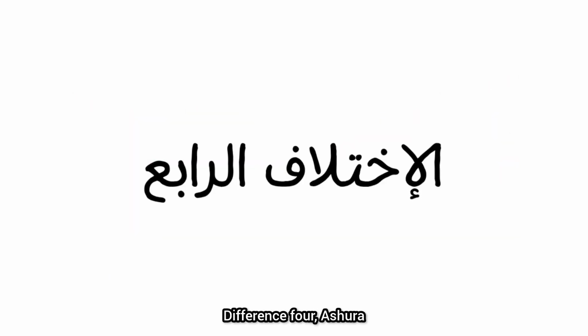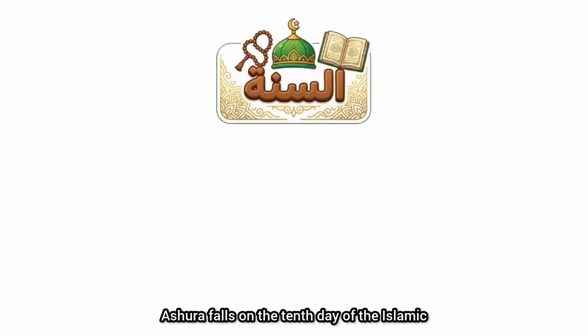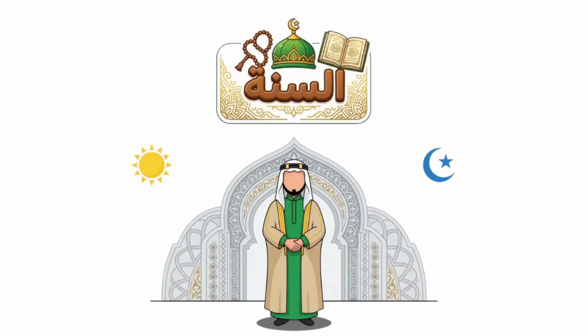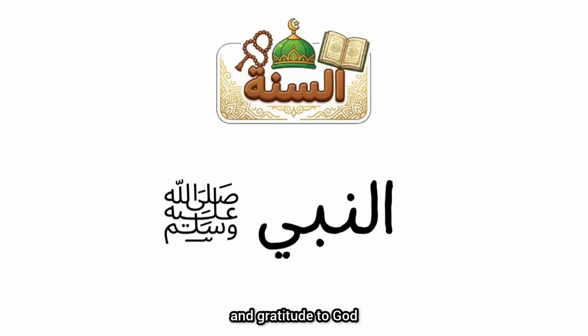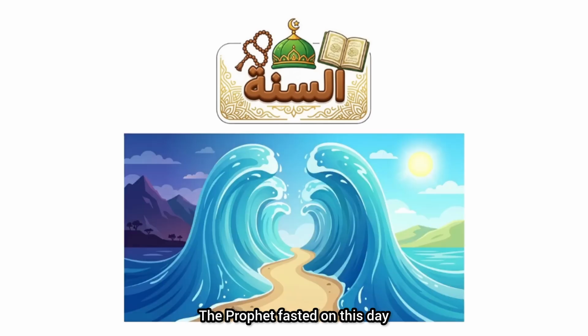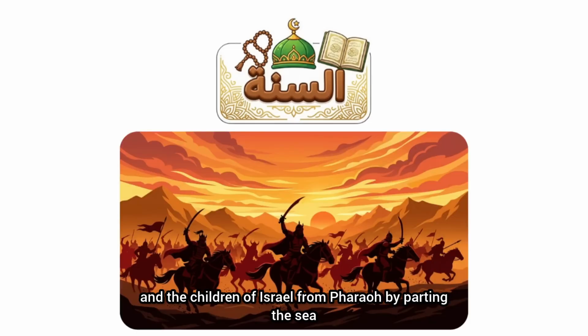Difference 4. Ashura. This difference carries deep emotional and historical weight. Ashura falls on the 10th day of the Islamic month of Muharram. For Sunnis, Ashura is a day of worship, fasting and gratitude to God. The Prophet fasted on this day, and it is believed to commemorate the day God saved Prophet Moses and the children of Israel from Pharaoh by parting the sea.